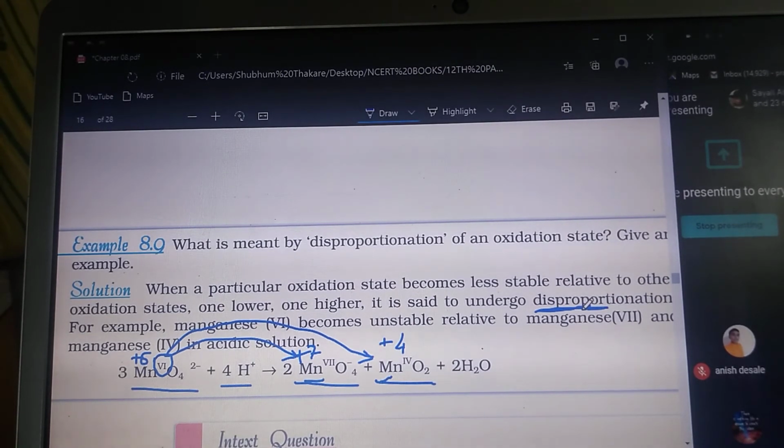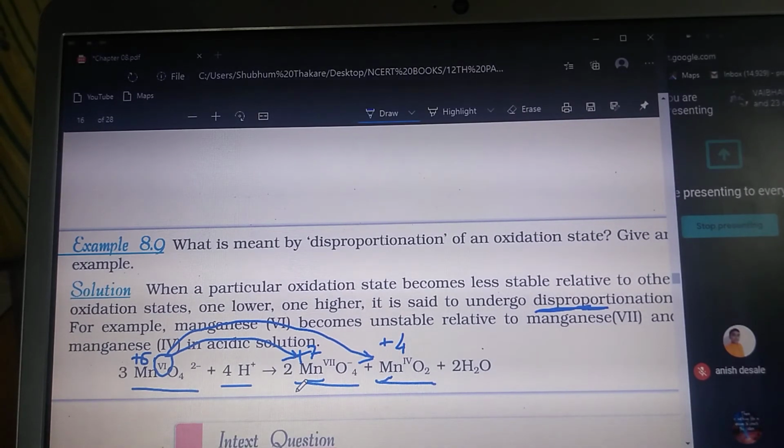The reaction in which the oxidation state is both increased and decreased on the product side, as compared to the reactant side, is called a disproportionation reaction. This is a very important reaction, because it is the main basic reaction for the formation of the permanganate ion. So the permanganate ion is formed by this reaction, and you will study in the next topic why it is important.